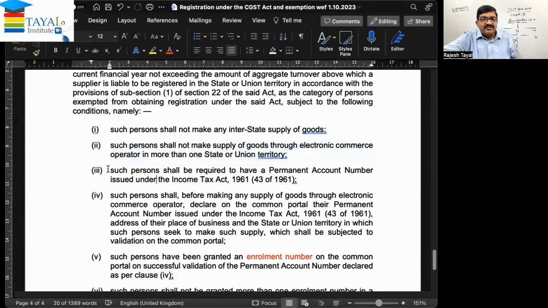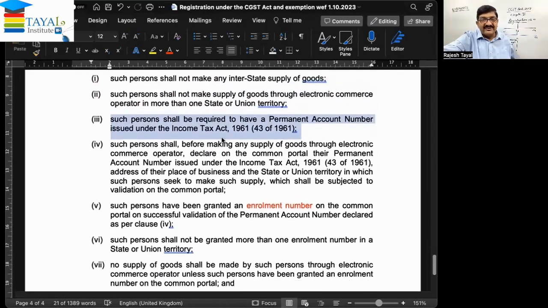Such persons shall be required to have a permanent account number. Actually, that should be requirement number 1. The rest will come later. Okay, so he is having a permanent account number. He is not making interstate supplies and he is not having business operations in more than one state.